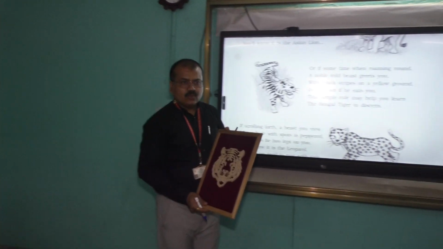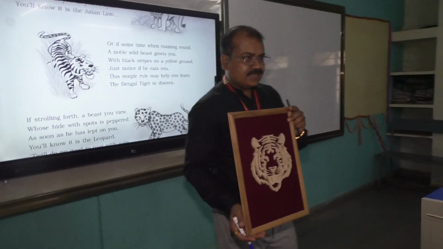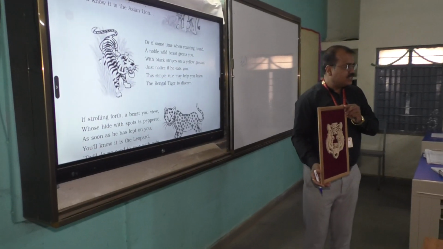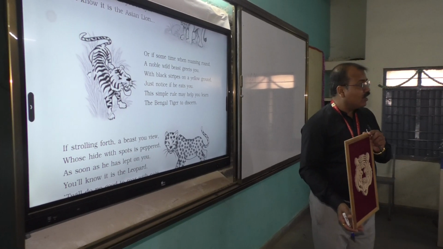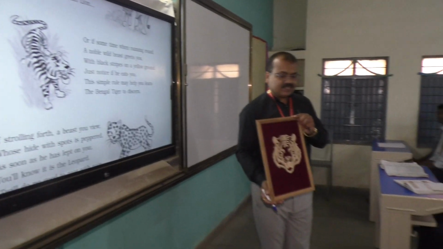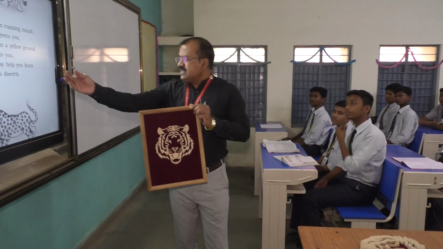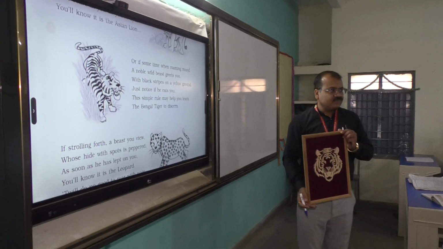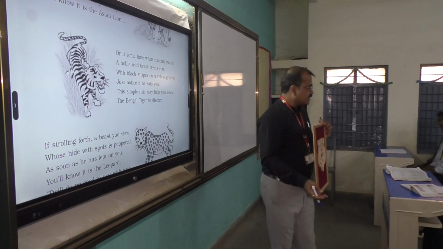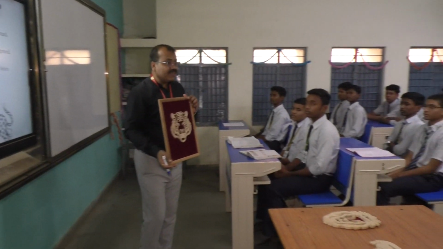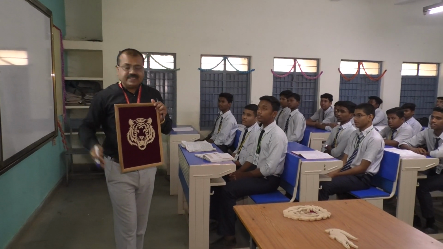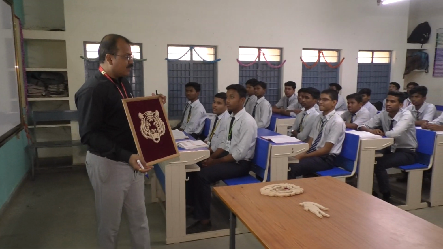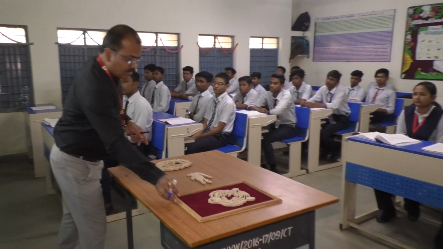Actually, the poet Caroline Wells calls this beast a noble beast. Beast in the sense of huge animal. Tiger is very huge actually. Generally we find it in Bengal. Bengal is the name of a state. That is why it is called the Bengal tiger. The simple rule may help you learn to identify this Bengal tiger. What is the simple rule? He told us how to identify this Bengal tiger. If he eats you. Actually, this is a dangerous way given by the poet Caroline Wells. We'll move towards the next stanza.